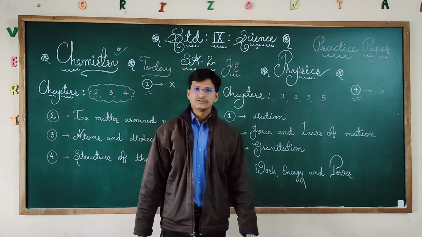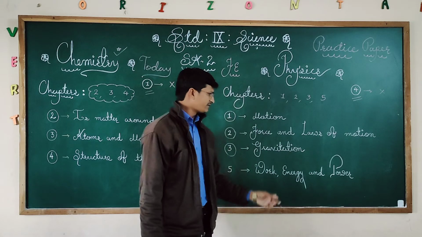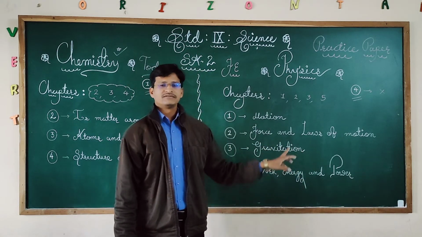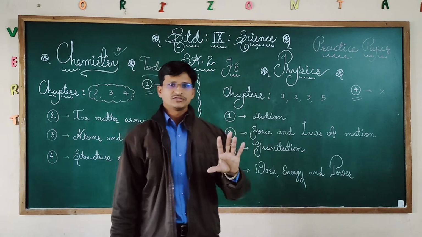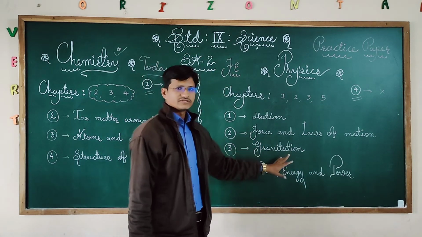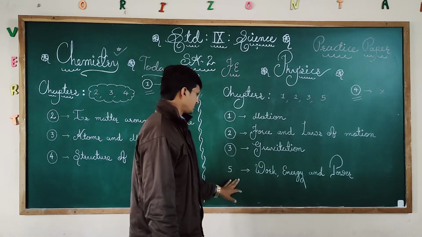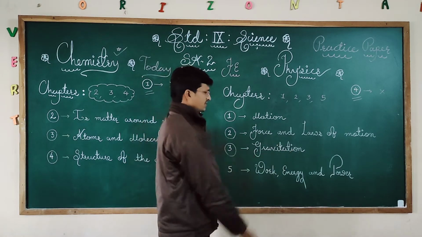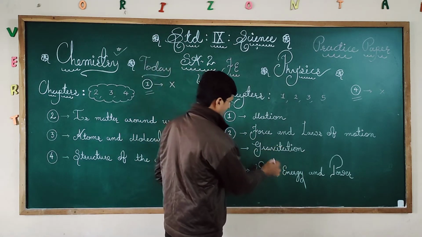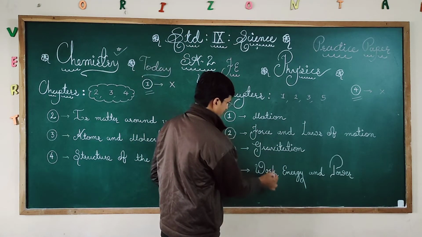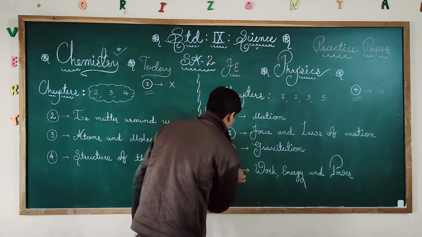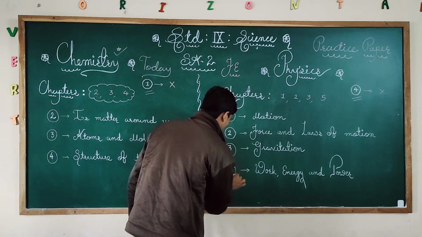Then Sir Isaac Newton's laws, the law of gravitational force, the law of conservation, and the topics related to gravitation. These two chapters were there in your half yearly examination, so that is very easy for you.